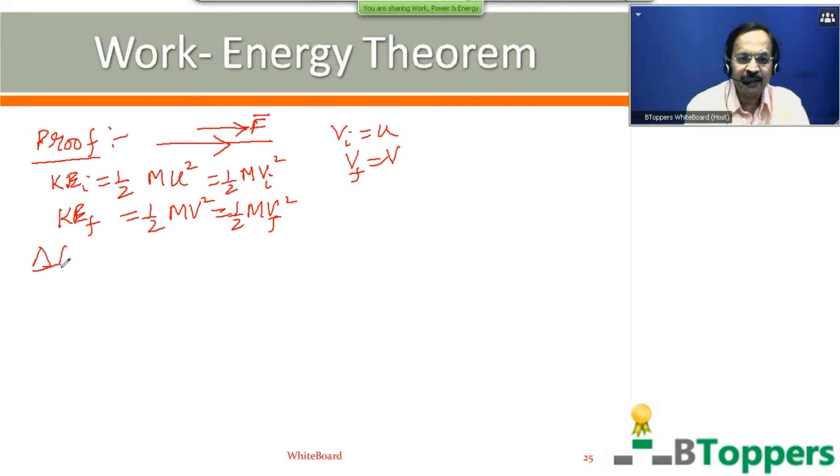So the change in the kinetic energy of the body is written as delta K, equal to the final kinetic energy minus the initial kinetic energy.